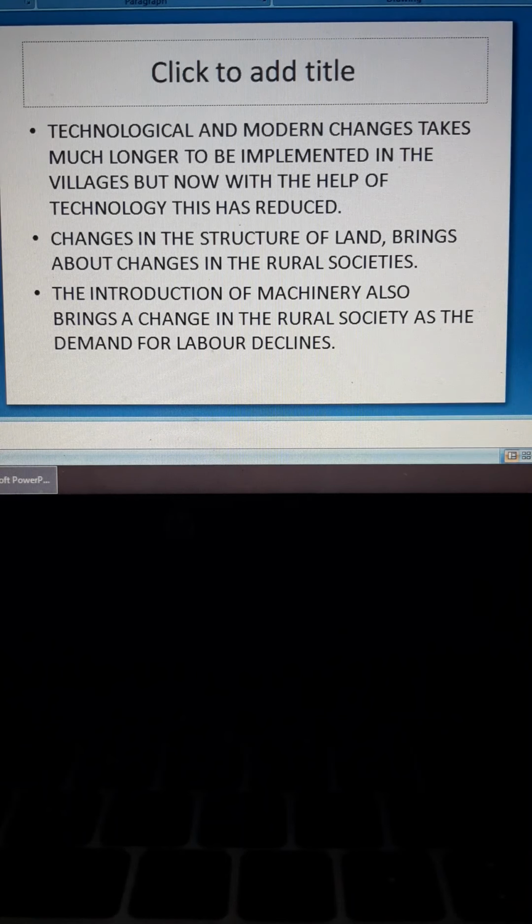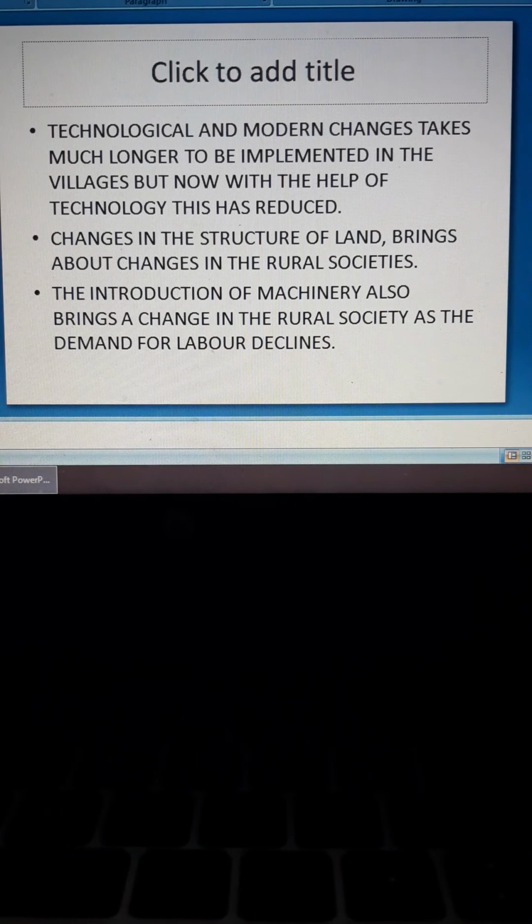Earlier there was the zamindari system, the system of middlemen, and these people used to make the low caste people work on their fields and give them very low wages on a daily basis. Slowly the structure of the ownership of land changed.